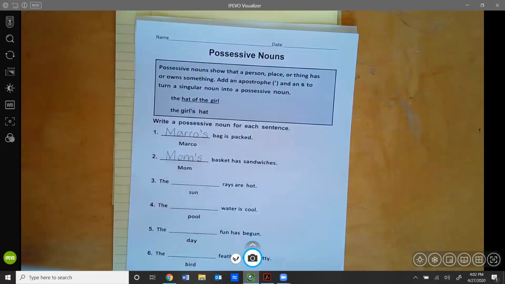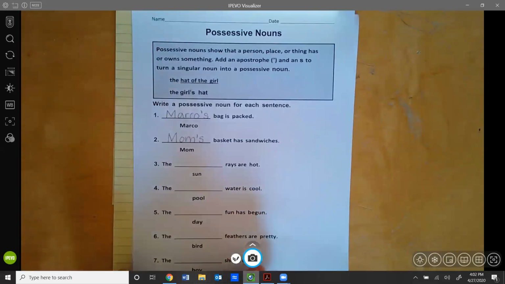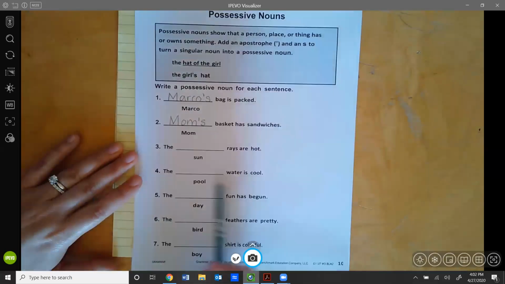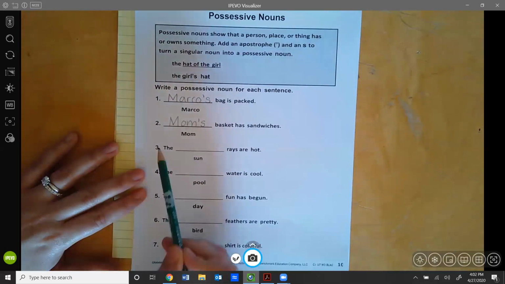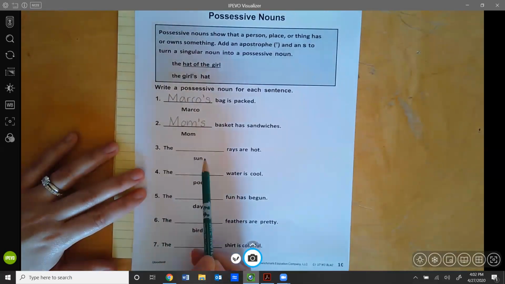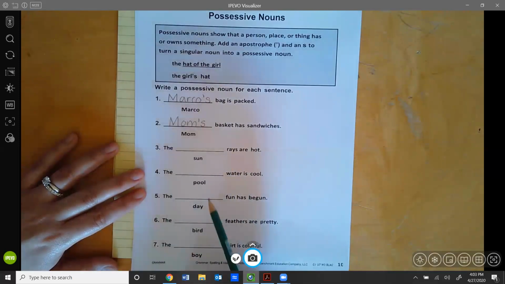Now let's take a look at the rest of the sentences. I'll read them to you. It says number 3, the blank rays are hot. The sun is the word that you need to add the apostrophe S to. 4, the blank water is cool.